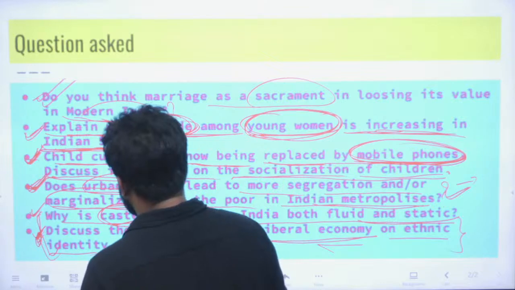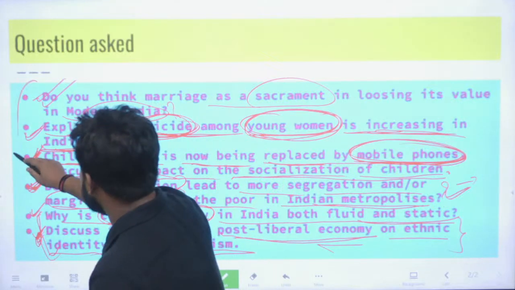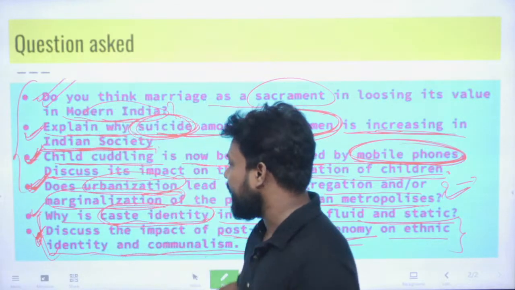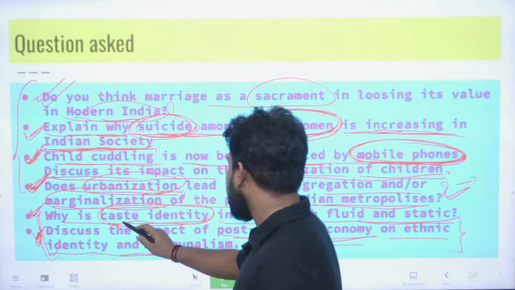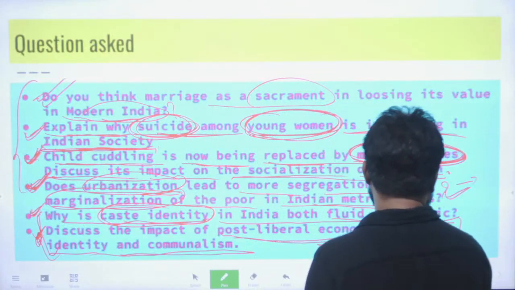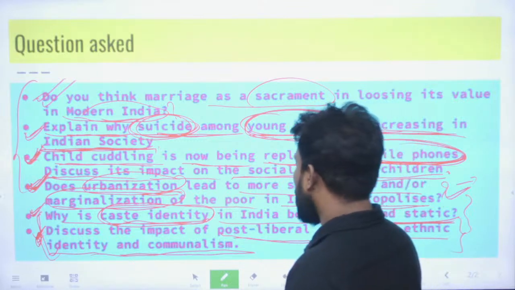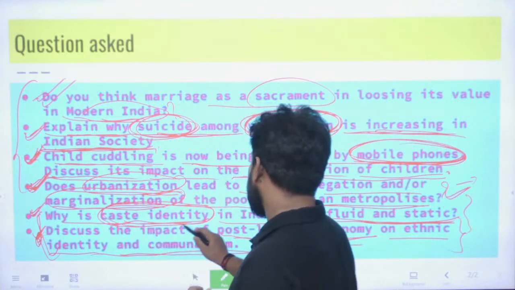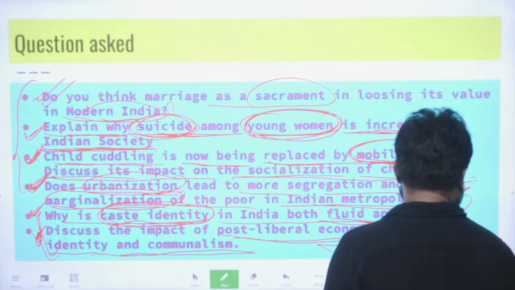the fourth one. So we have completed this fourth. The next question exactly in this line is: why is caste identity in India both fluid and static? Why is there a caste identity in India both fluid and static?